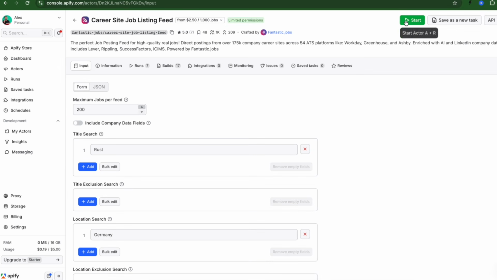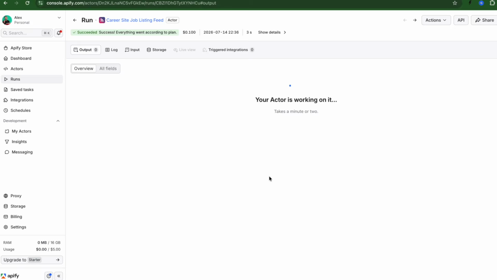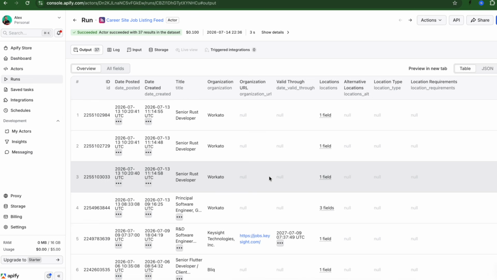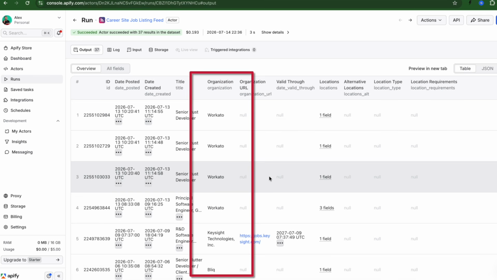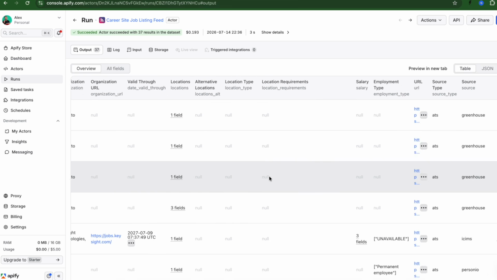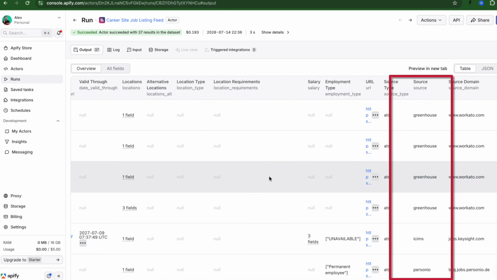Press save and start, and Actors starts to do its magic. Here are the results. Rust engineers. We have a company column, and most importantly, we know which ATS each one is using. You can see it in the source column.